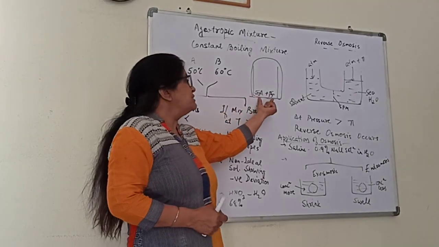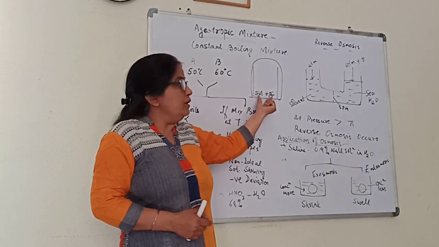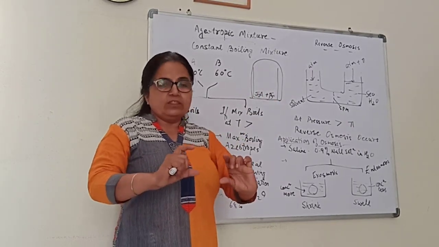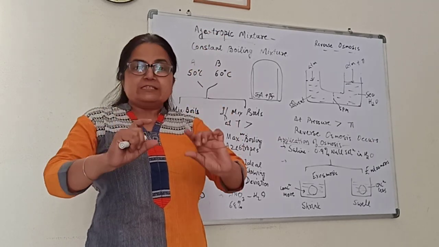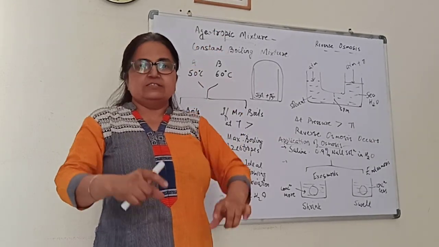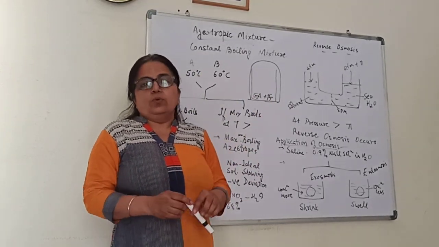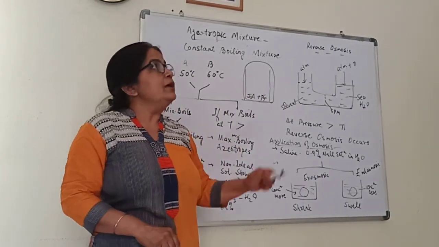Because we have taken some percentage here, their mole fractions will be fixed in the liquid phase. When they go into the vapor phase together, their mole fractions will be the same there also. So, I'll repeat the definition once again.